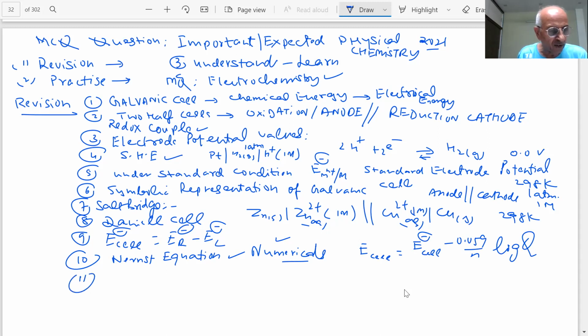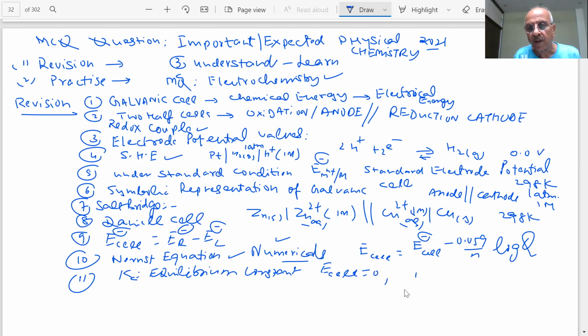Once all this was done, student, what was the next thing which we did in this topic? We determined the equilibrium constant K, student. That means this will become K when E cell is 0. E naught cell is equal to 0.059 by n log of Kc. Important, by using this, we can determine the value of equilibrium constants of reaction, student.